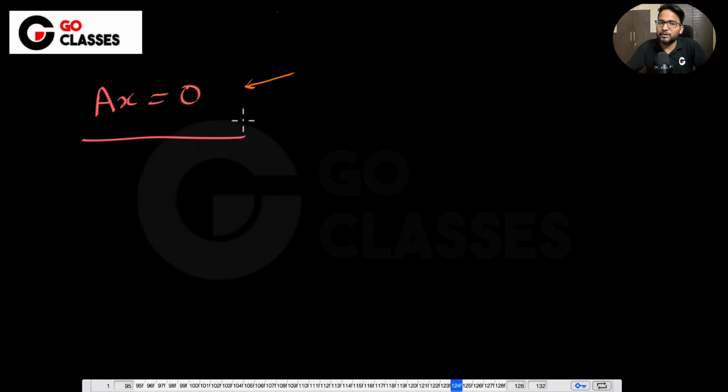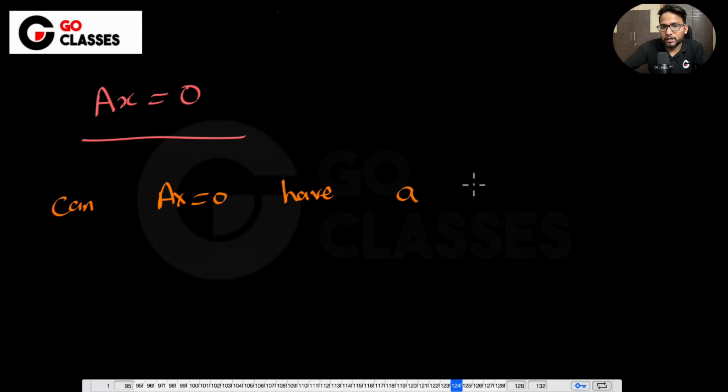Before that I will ask you one question, and you just need to answer me. Suppose I am solving Ax equal to 0. Here this Ax equal to 0 may have a non-trivial solution also. Trivially, obviously it has x equal to 0, but it may also have a non-trivial solution. Suppose it has a non-trivial solution. Now tell me, can Ax equal to 0 have a unique non-trivial solution?